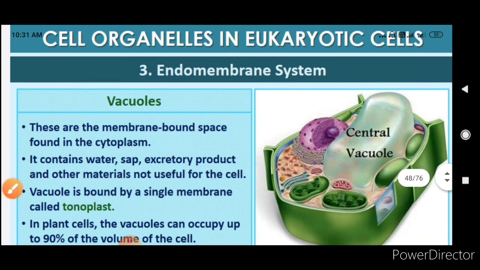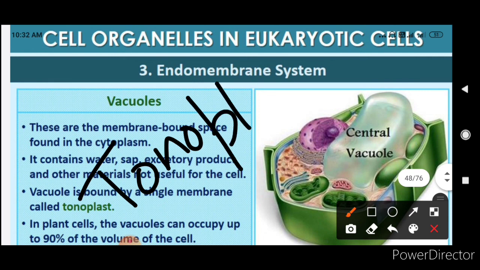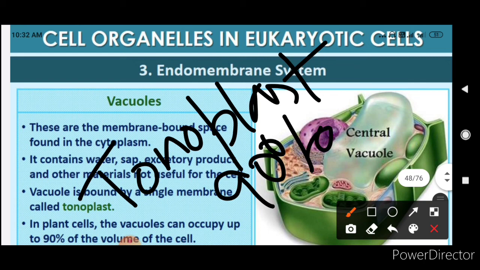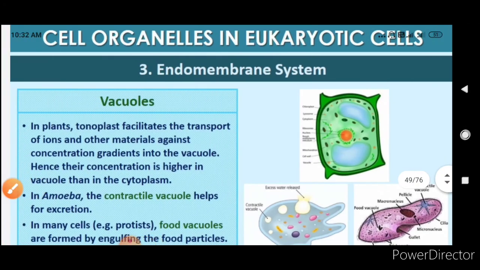Okay, so these vacuoles are nothing but the membrane bound space found in the cytoplasm. It contains water, sap, excretory product and the other materials which are not useful for the cell. Vacuole is bound by a single membrane called tonoplast. So you have to remember that the membrane of the vacuole is tonoplast. And in plants 90% of the volume of the cell is occupied by a vacuole. You can see here in the diagram that this is the central vacuole which is occupying maximum position or maximum space in the cell.